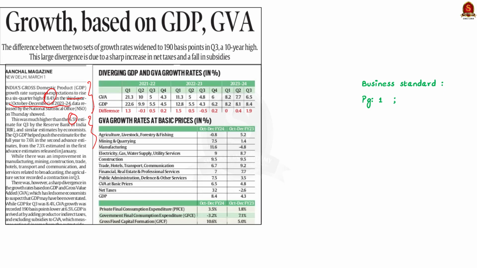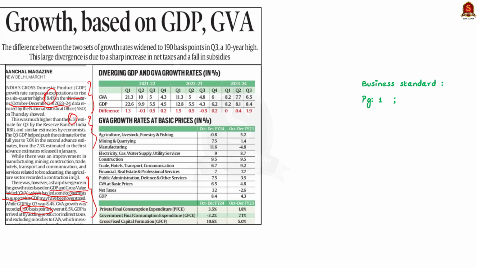But one important enigma to be noted is that there is a big difference between the growth rate of GDP, which is 8.4%, and GVA, which is 6.5%. See, this marks the largest gap in 10 years, that is at the rate of 190 basis points. So, in our discussion, let us see why there is a huge gap, and moreover, we can discuss about the basics of GDP and GVA from the preliminary perspective.